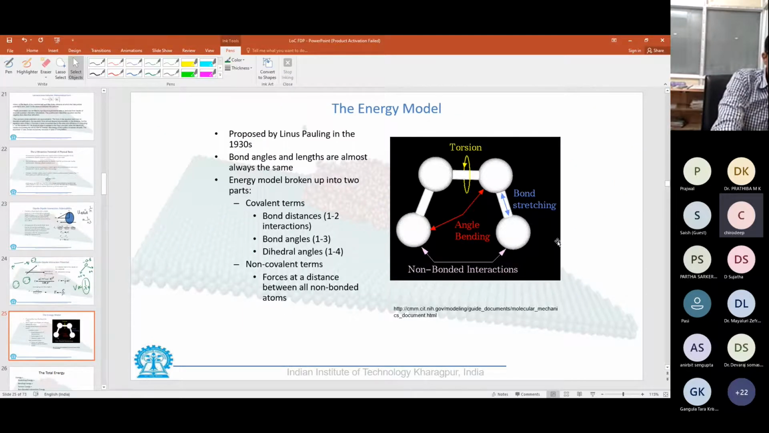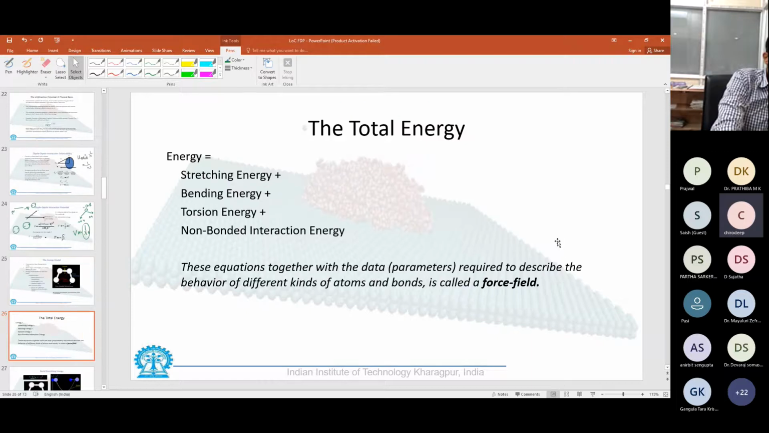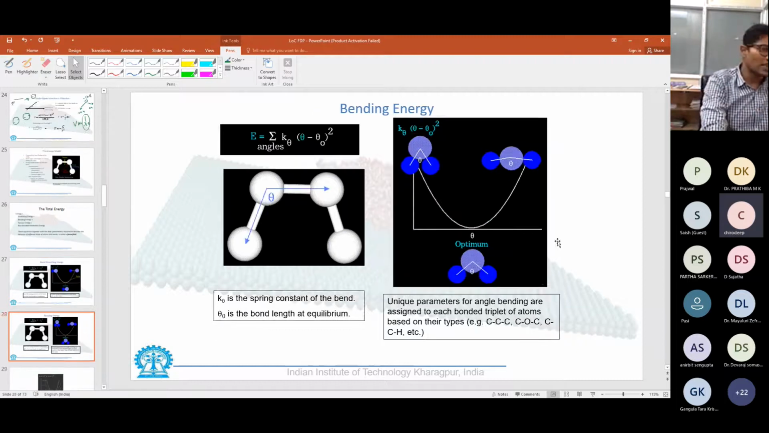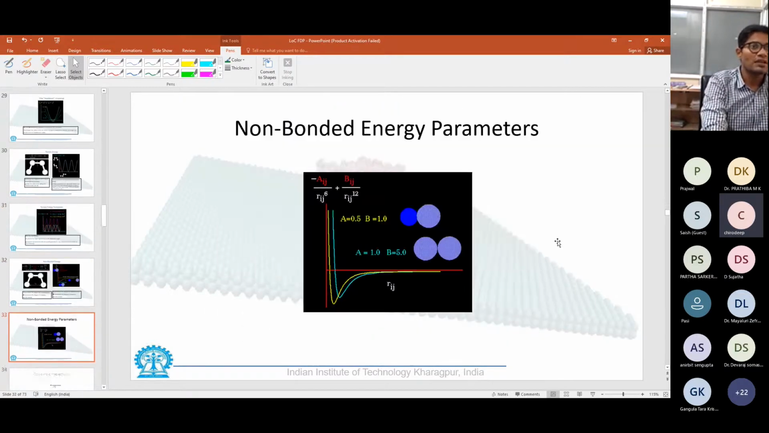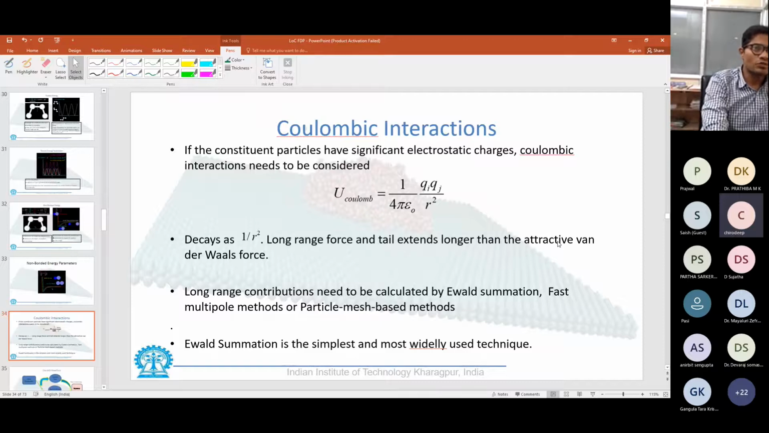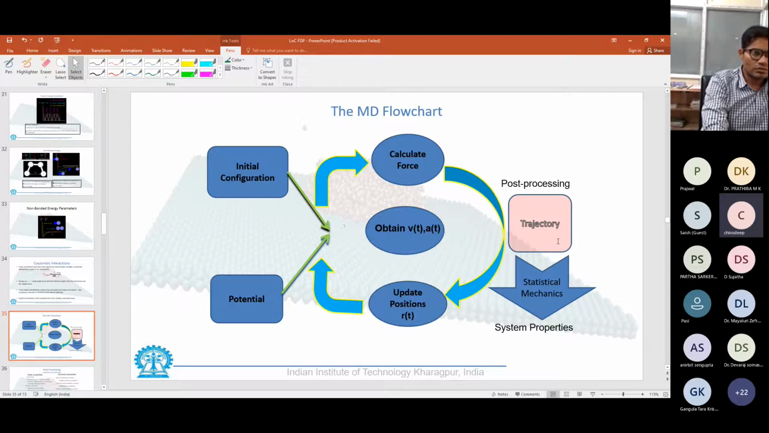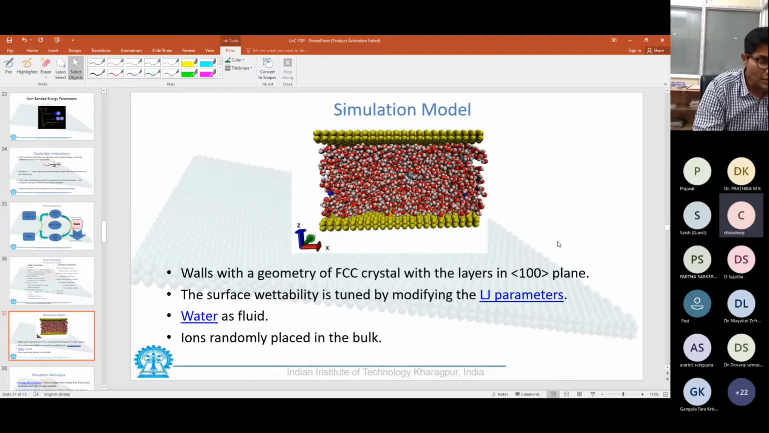There are several models in which we can model our system, and the total energy of a molecule would be given by the stretching of the bond, the bending energy, the torsion energy, and the non-bonded energy. These are some finer aspects which are not necessary to understand at this point, but obviously there is the Coulombic interaction, the equation I showed, and this is overall what is happening in the MD. But finally, we are interested in what we promised, the relationship between slip length and contact angle.